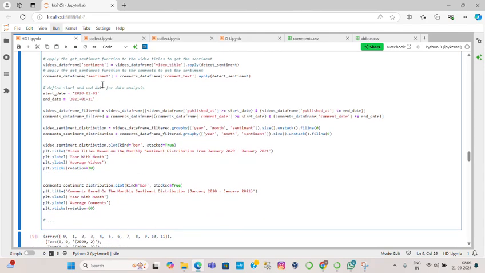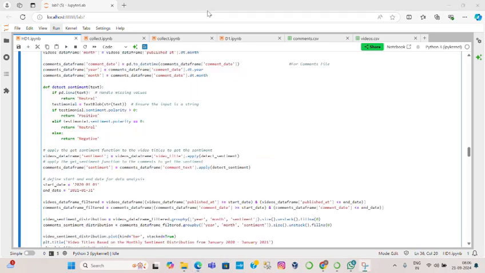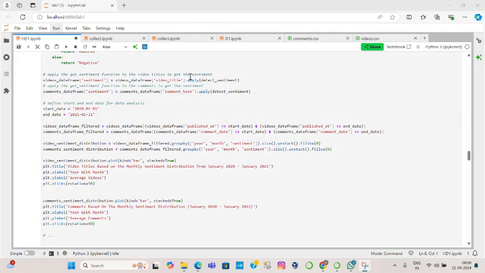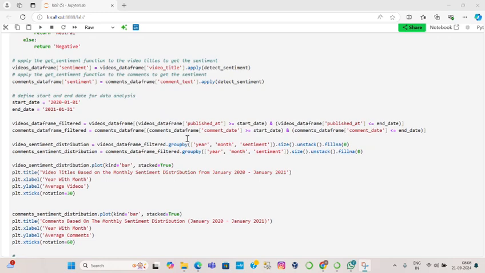And after giving the dates, now we have to analyze the data on the basis of date. Because they asked for Jan 2020 to 2021, we use the start date of January 2020 and the last date in 2021. And later on we have to make the connection on the basis of dates.